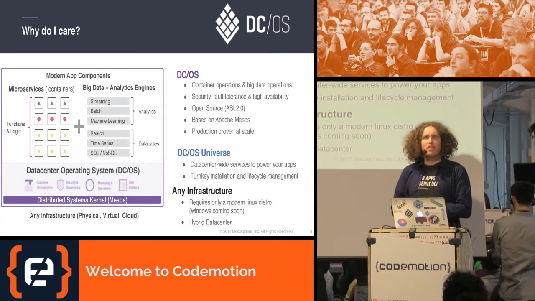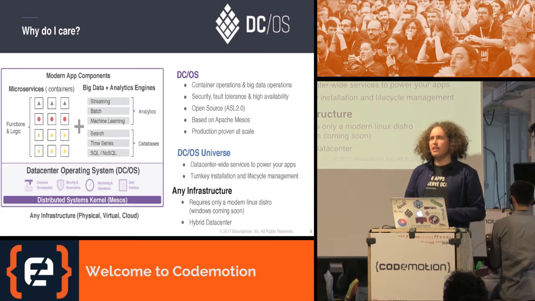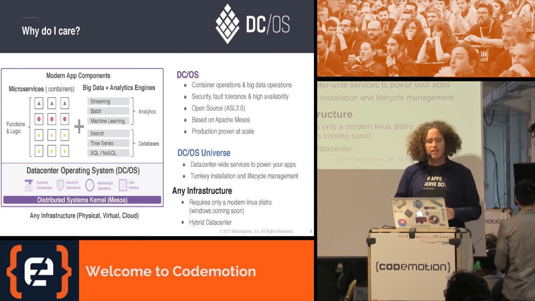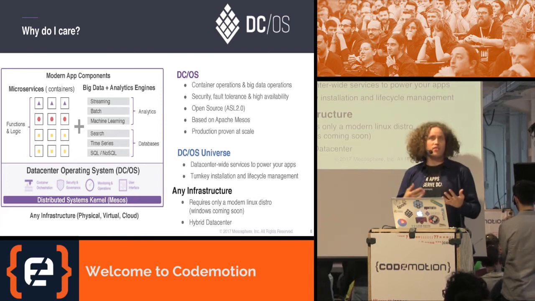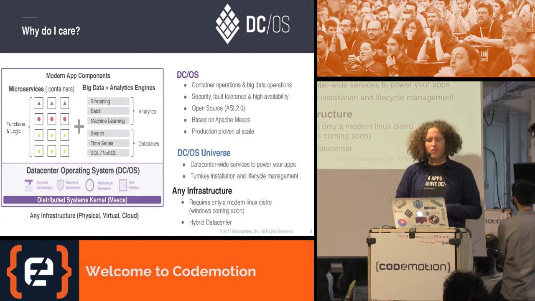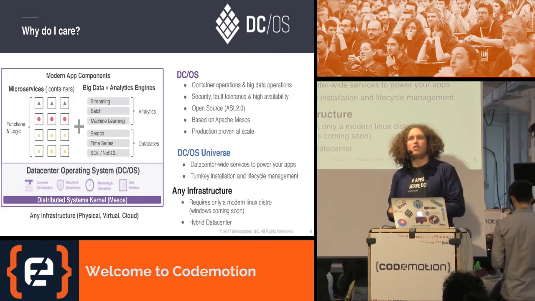And I promise this is the only DCOS slide I will have. So what we are working on is Mesosphere. It's called DCOS, the Data Center Operating System. And it's built around this Apache Mesos project I mentioned earlier. And this enables you to run both your containers, your microservices, your big data analytics, Spark, Kafka, Cassandra, Elastic, and so on, all on one common platform together with monitoring, security, and so on.